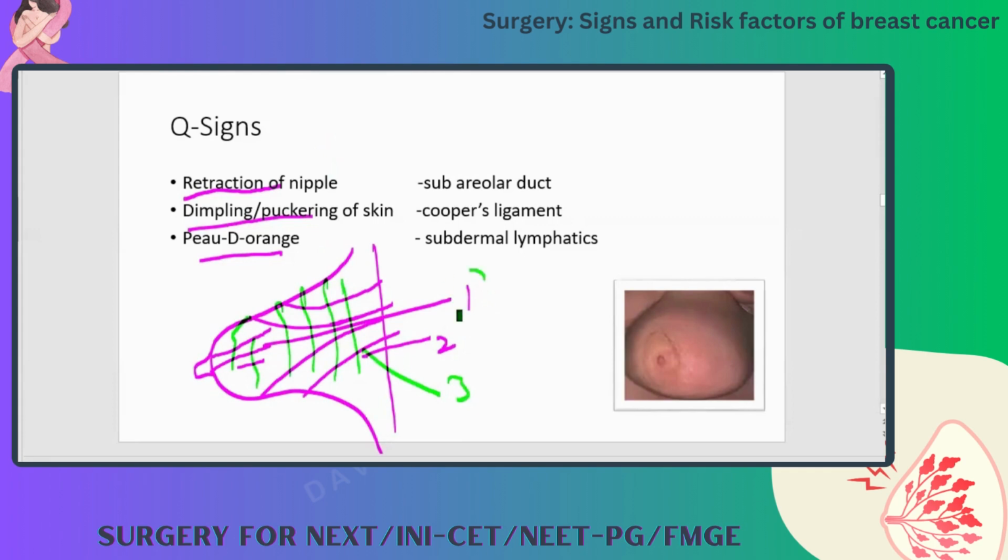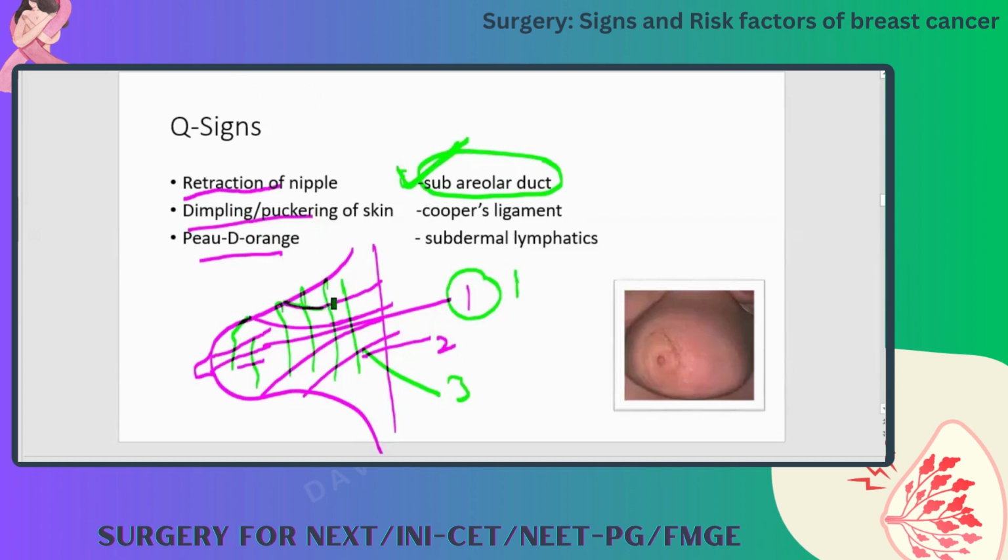If the subareolar or lactiferous ducts get infiltrated with malignancy, there is a strand like this, and the malignancy pulls on it, so the nipple will be retracted back. So retraction of the nipple is due to the subareolar duct, that is the first thing.